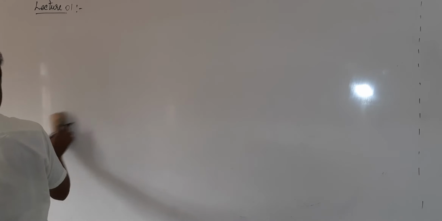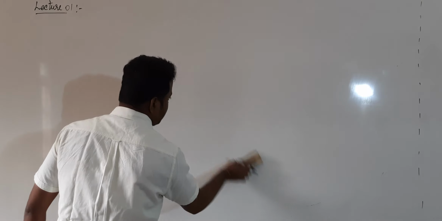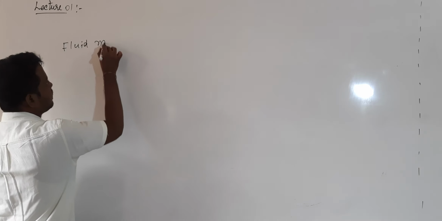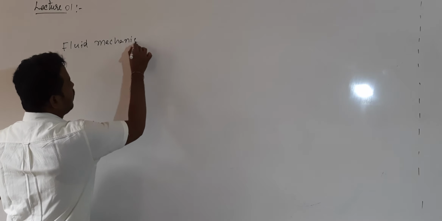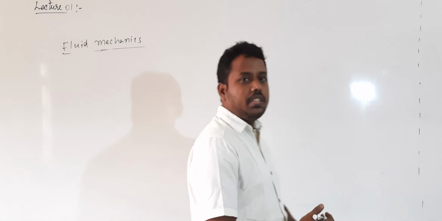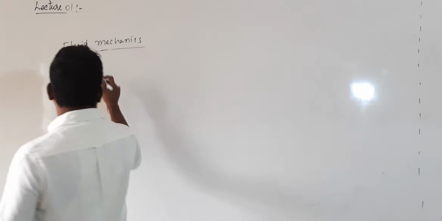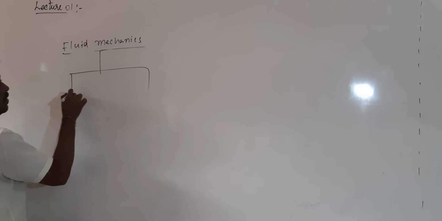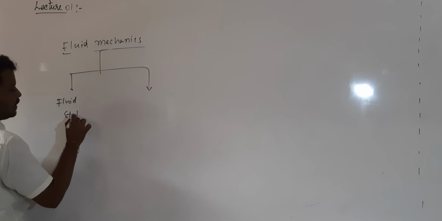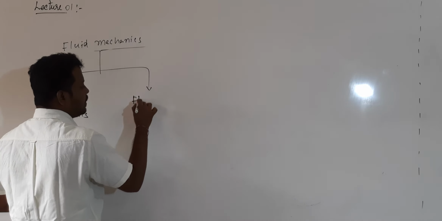First definition, we will start with fluid mechanics. What is fluid mechanics? Fluid mechanics is the branch of physics that deals with fluids which are in rest position and also which are in motion. This fluid mechanics has again two sub branches. One is fluid statics, and another is fluid dynamics.